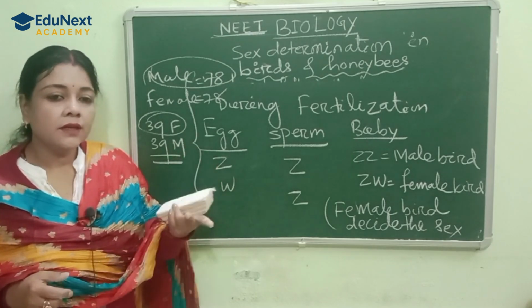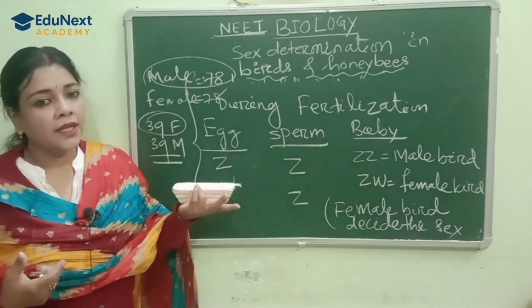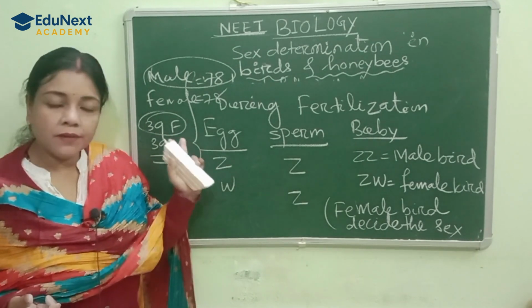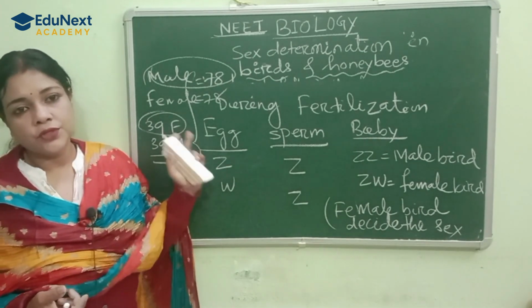The egg plus sperm each have 39 chromosomes.